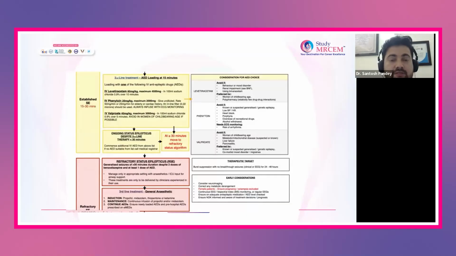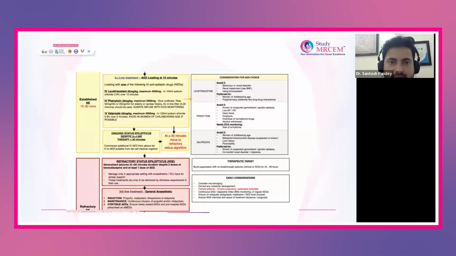Levetiracetam, because this is the drug which has less complication as compared to other drugs, with lesser drug interaction, so it is quite safer. The dose we can use is 60 mg per kg, maximum 4.5 gram. You have to dilute it in 100 ml and give it over 10 minutes.